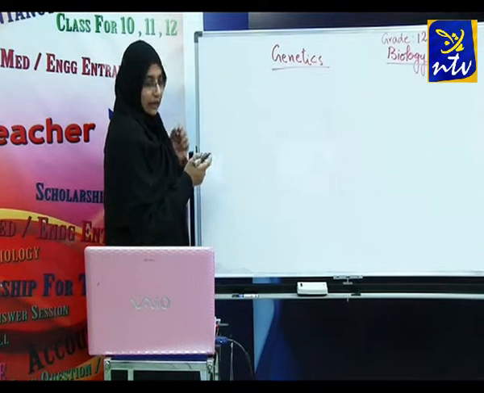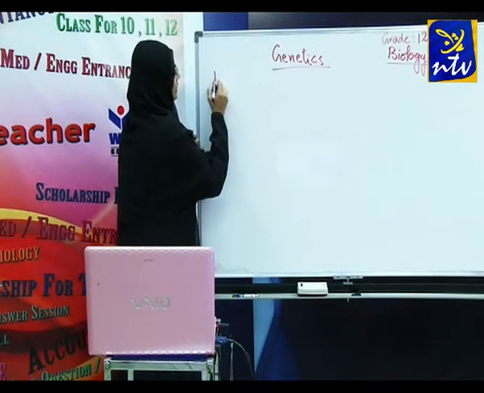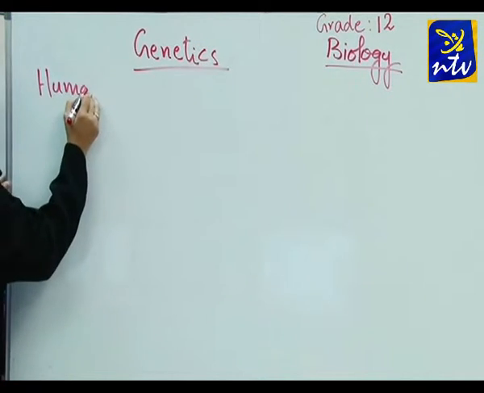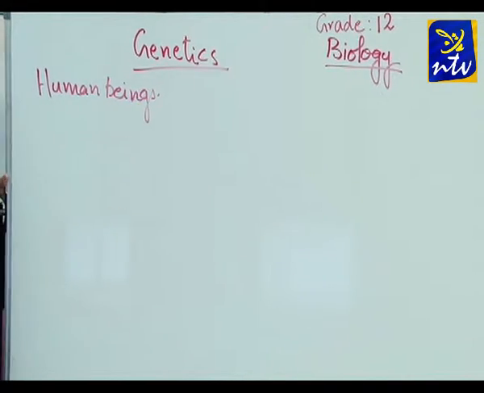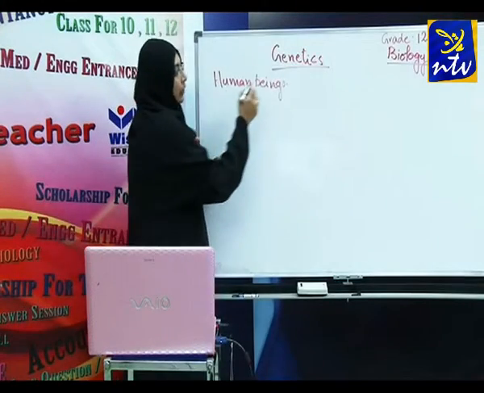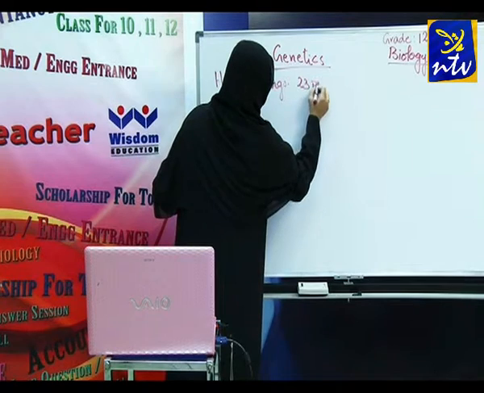Now let us see the human beings. If you are taking human beings, we have 23 pairs of chromosomes. As you know, we have 23 pairs of chromosomes.